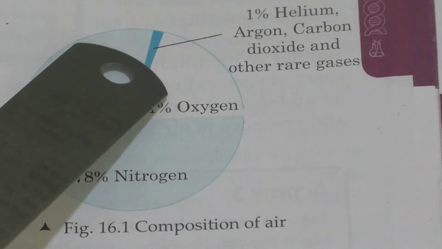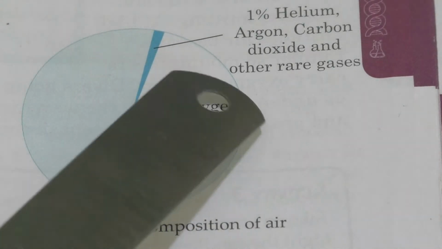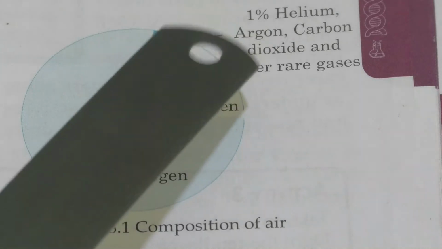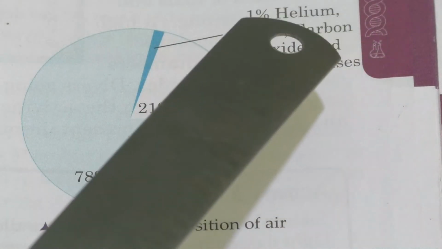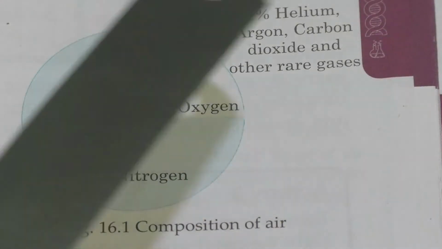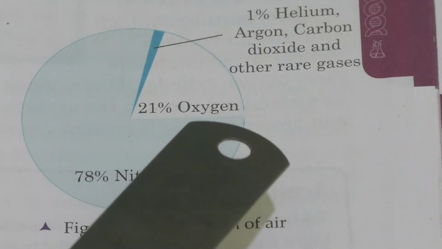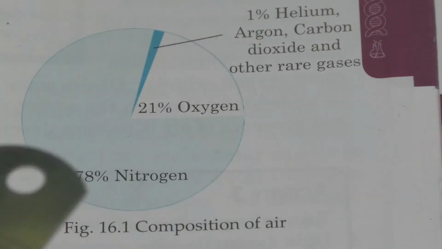And then dark blue is 1%. This 1% is a combination of helium, argon, neon, carbon dioxide, and some more rare gases. So, we are going to learn about that.